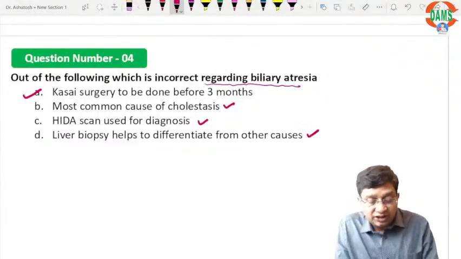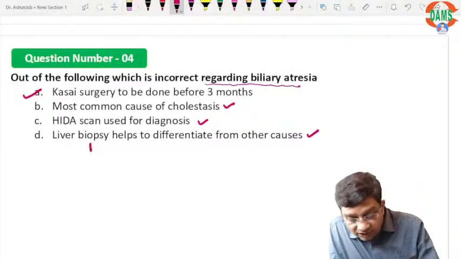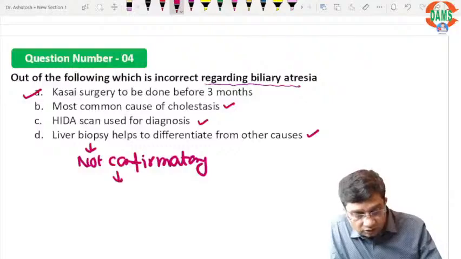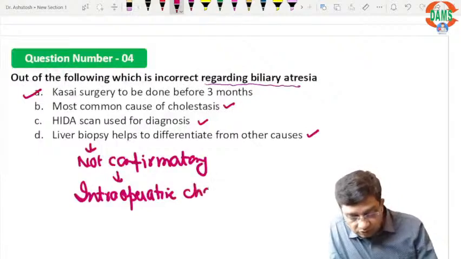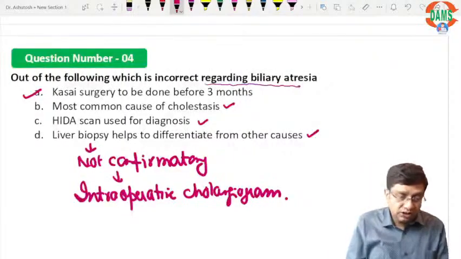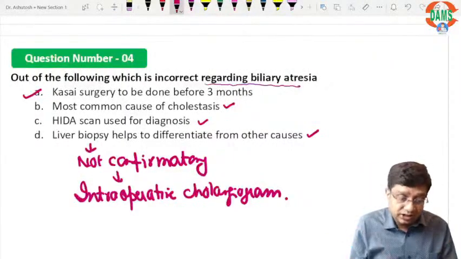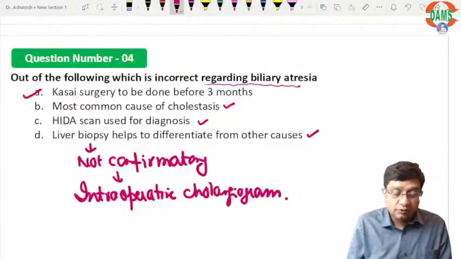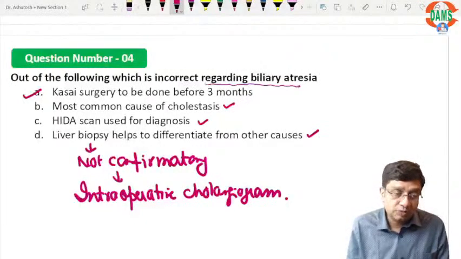Liver biopsy definitely helps to differentiate from other causes, and if the liver biopsy is not confirmatory, then you go to the intraoperative cholangiogram. So according to me, if the line was HIDA scan is used for diagnosis, yes, plus minus, but still we say HIDA scan is used. So out of these 4, the right answer should be that Kasai surgery is to be done not before 3 months, but before 2 months. Then we go to the next one.